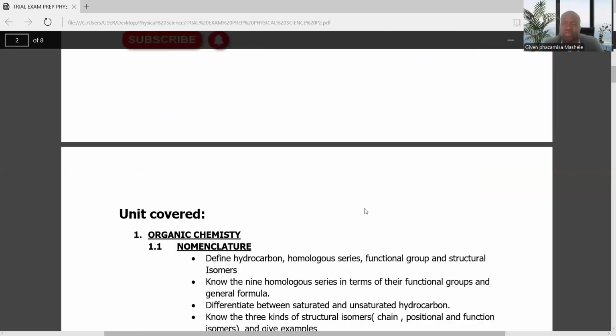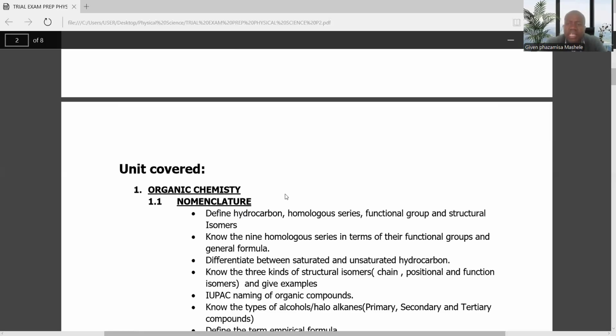Right, without further ado, ladies and gentlemen, let's start with the tips on how to pass Physical Science Paper 2 with good marks. Right, now, if you can easily check, under Physical Science Paper 2 there are actually the topics that are covered in chemistry. It's what you call organic chemistry.